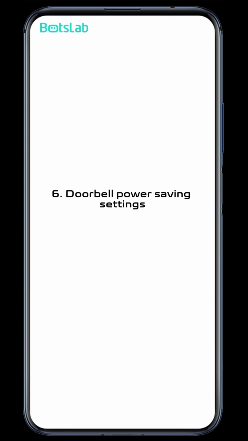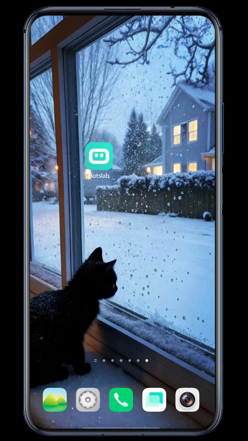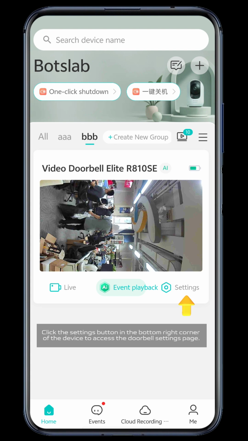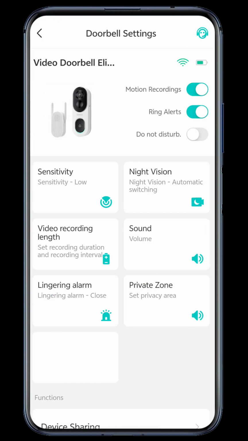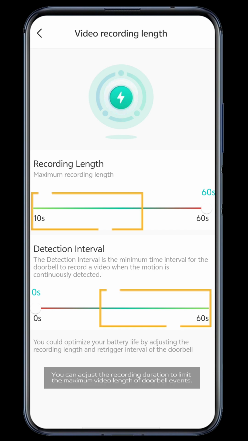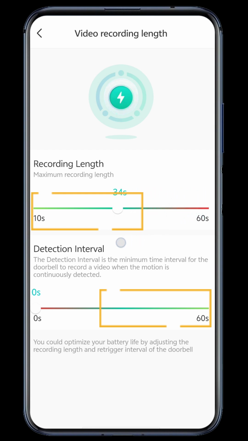6. Doorbell power saving settings. Open the Bots Lab app. Click the Settings button in the bottom right corner of the device to access the doorbell settings page. Click Video Recording. You can adjust the recording duration to limit the maximum video length of doorbell events.